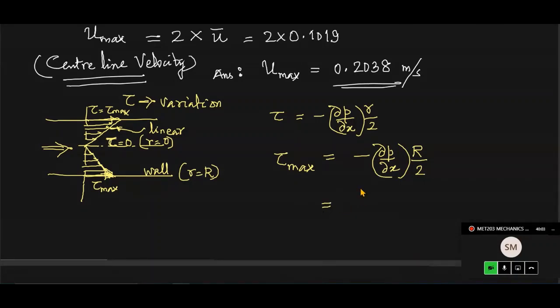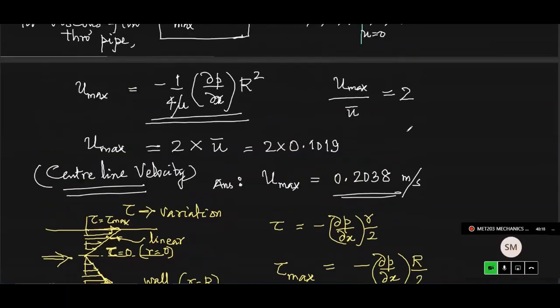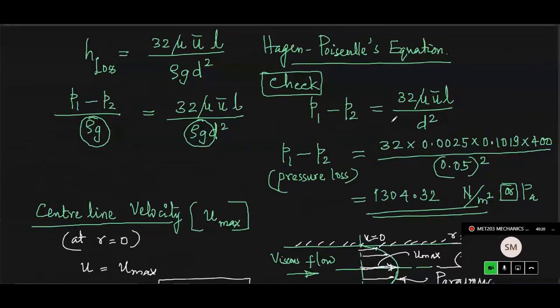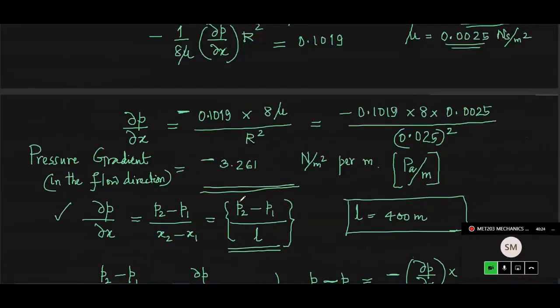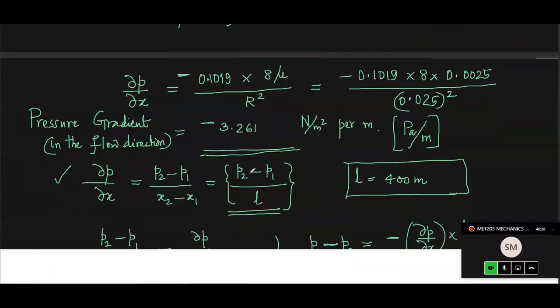Remember, when you substitute, always make sure that this tau max is positive. There is a negative sign in the equation, and the pressure gradient by itself is negative. We got a value, so much Pascal per meter: dou P by dou X is minus 3.261.